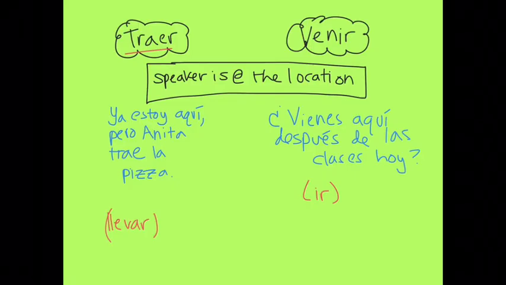Spanish is really specific about these, so again, the speaker has to be at the location to be able to use these two verbs. For English speakers, it's a little weird because we don't take into account the speaker's location when we use these, but in Spanish, it's something to keep in mind when you're choosing to use these irregular preterite verbs.